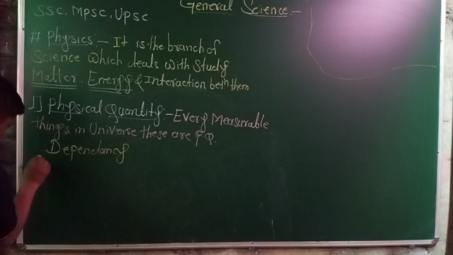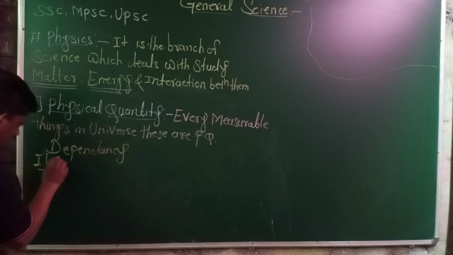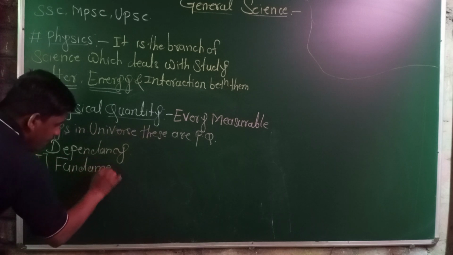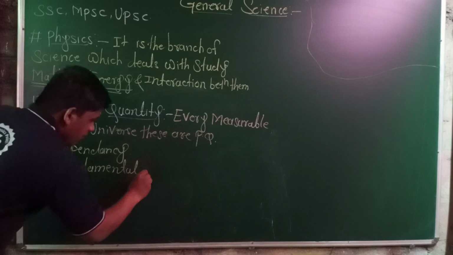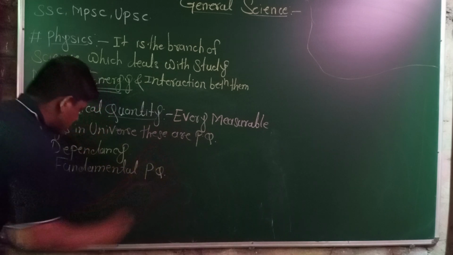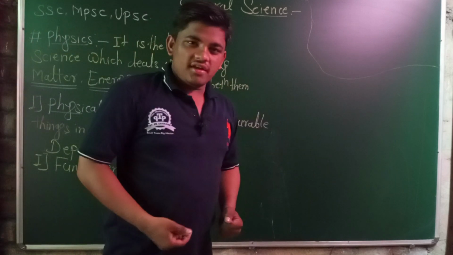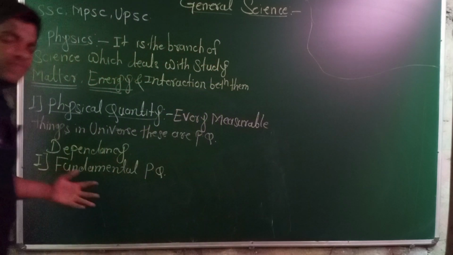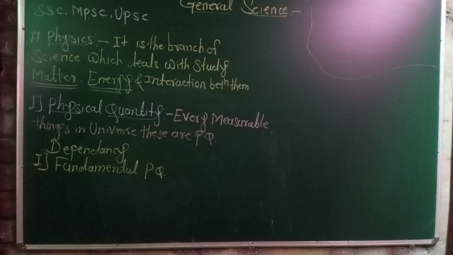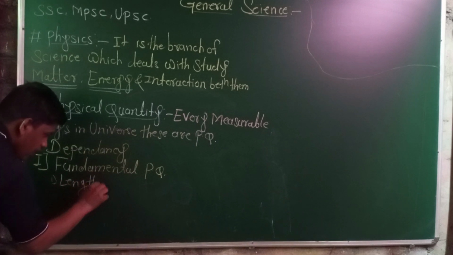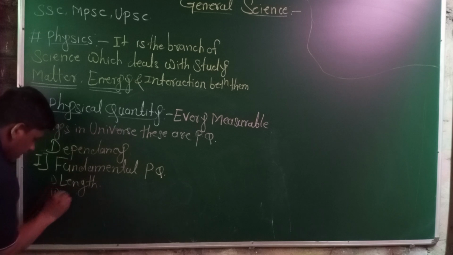One is fundamental physical quantities. Such physical quantities do not depend on any other physical quantities. There are seven of them. One is length. Another one is time.